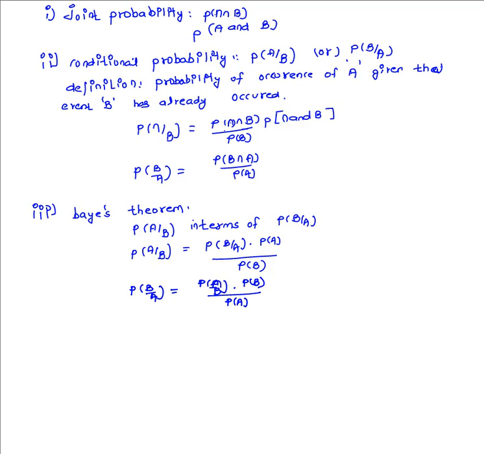Now let us go further deep. Let us go into the concept of total probability. Here total probability can simply be explained like this: say there is one event B, and this event is composed of various other events which also have some other parts in themselves. I can better explain this using a Venn diagram.